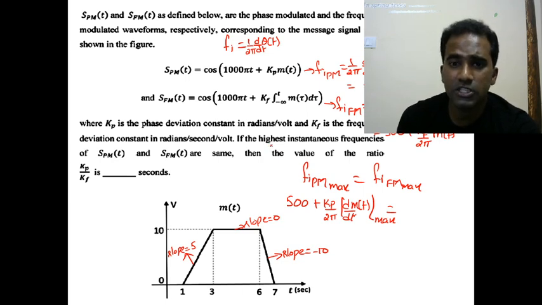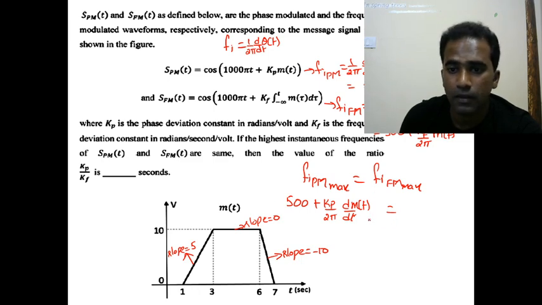They're saying the highest instantaneous frequency, okay? They're not talking about deviation. So we have to be a little bit careful here.